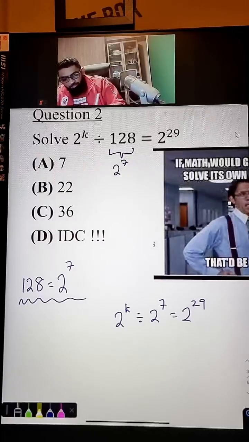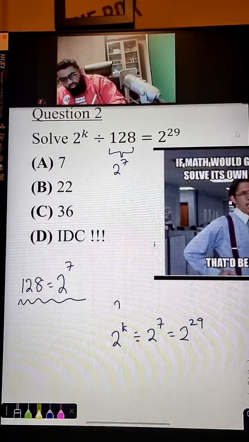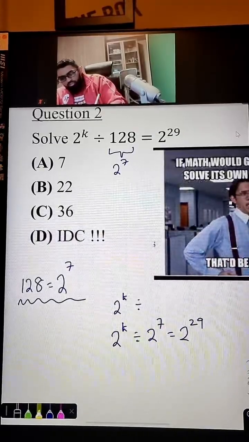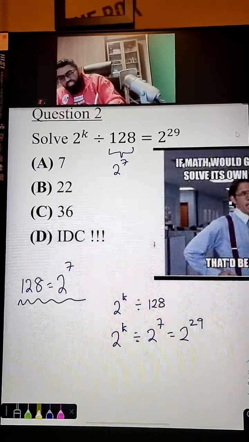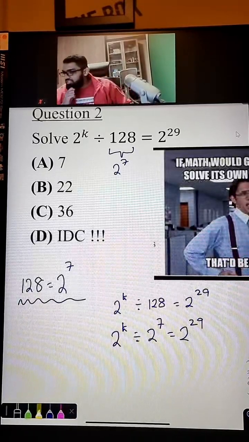Now again, I repeat this. Guys, what you can do before you even start is write the original equation first. Write the original equation first.